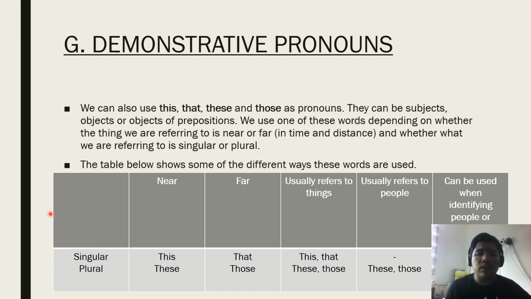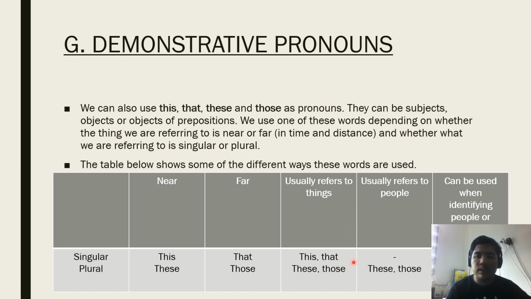So for near, the word for the singular is this, while the plural is these. For far, the singular word is that, while the plural is those. When we refer to things, the singular words are this and that. For the plural they are these and those.